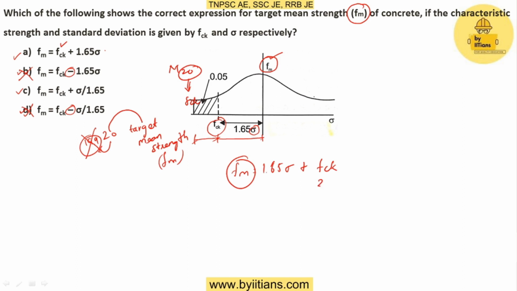For example, for M20 grade it will be 20 plus 1.65 sigma. That is the target mean strength that will be achieved after 28 days of curing. So option A will be the right answer. Now we'll move on to the next question.